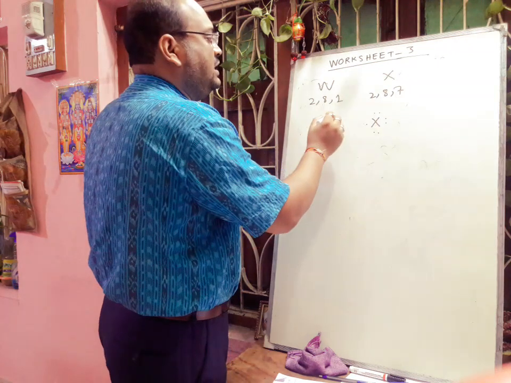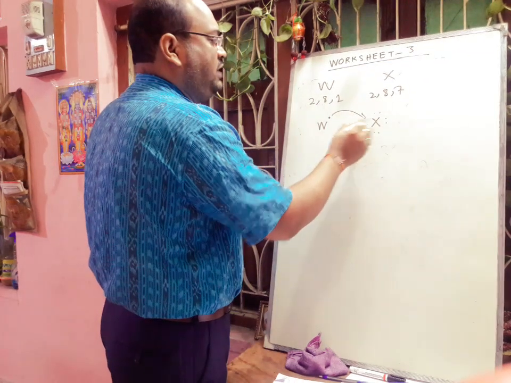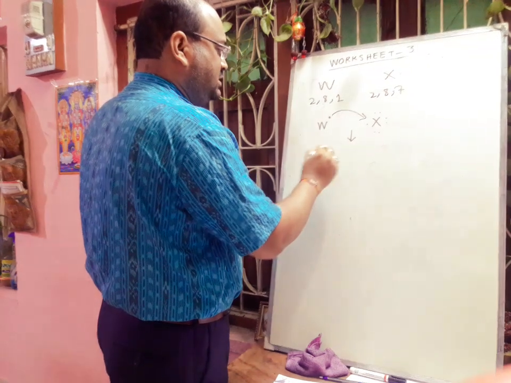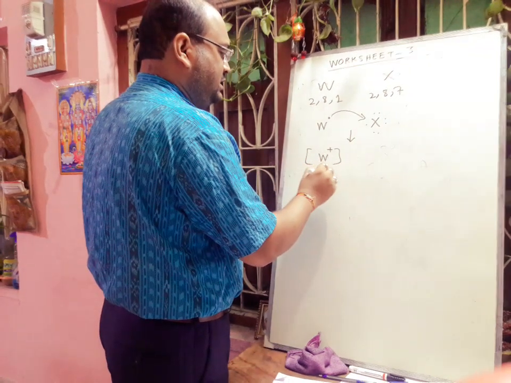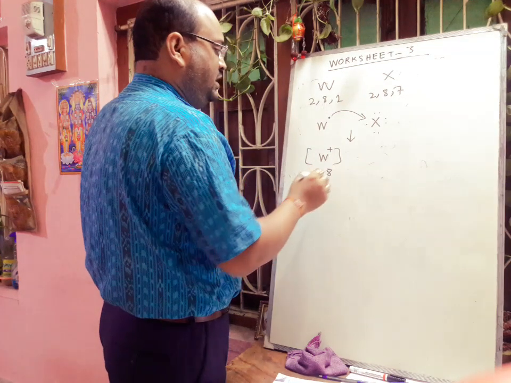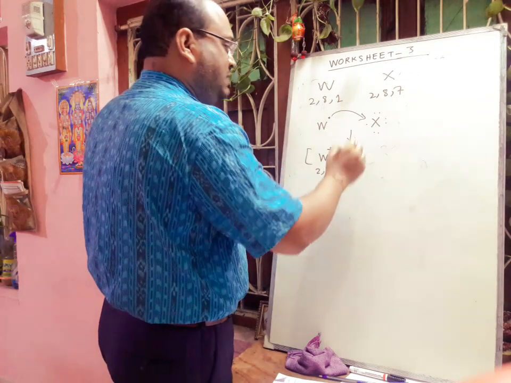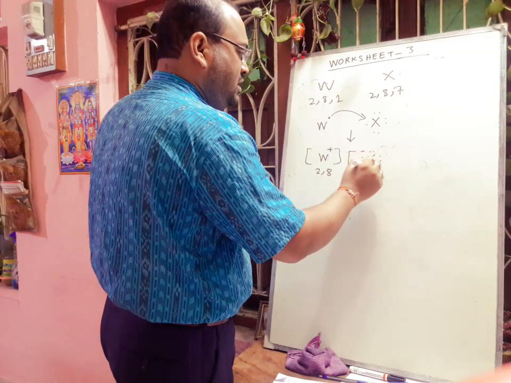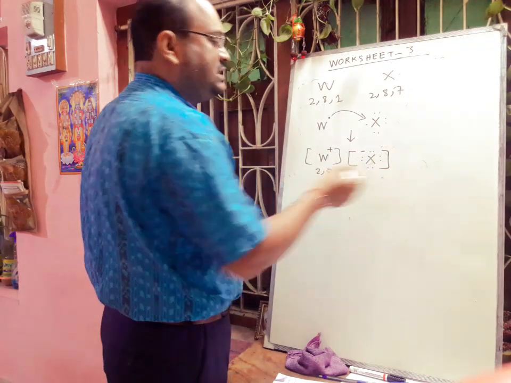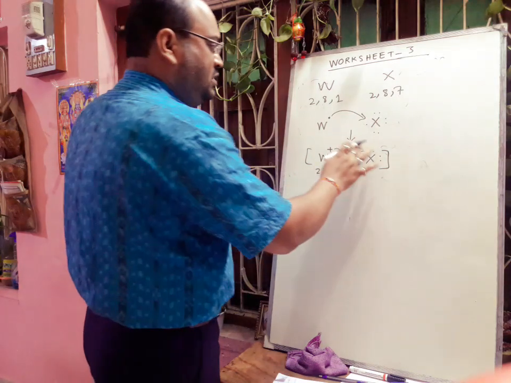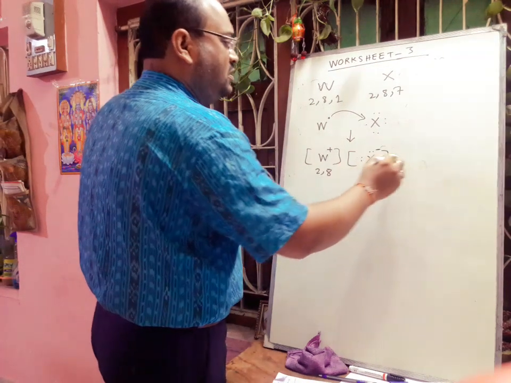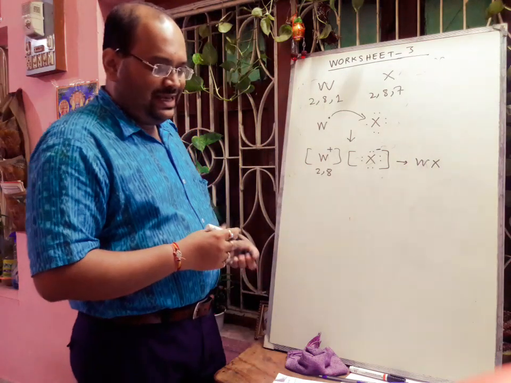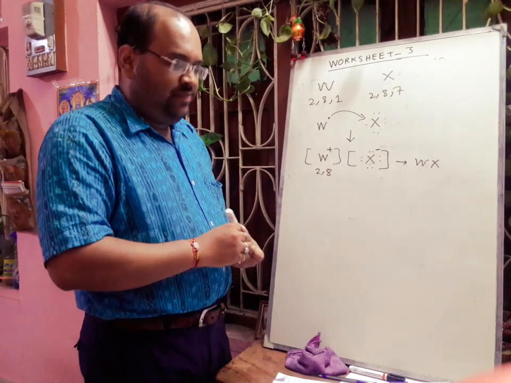So definitely W will transfer 1 electron to X. So W will become W plus and get the nearest neon structure, and X will accept 1 electron forming X minus and will get the nearest argon gas structure. So definitely the formula of the compound will be WX, and the type of bond will be ionic.